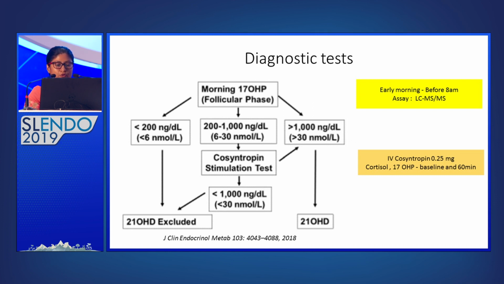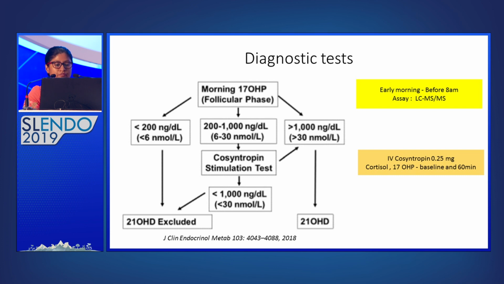So these are the cutoff levels for 17-OHP for diagnosis of CAH, recommended by the American Endocrine Society 2018 guideline. So if the baseline 17-OHP level is more than 30 nanomoles per liter, you can make the diagnosis. If it is below 6, you can exclude the diagnosis. If it is indeterminate, you have to go for the stimulation test.